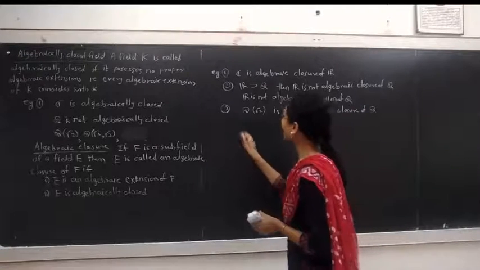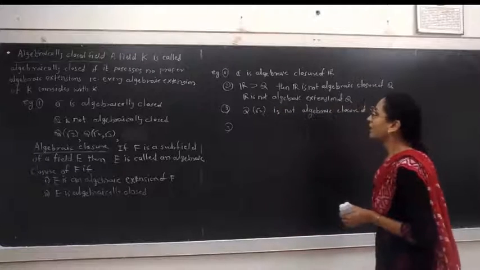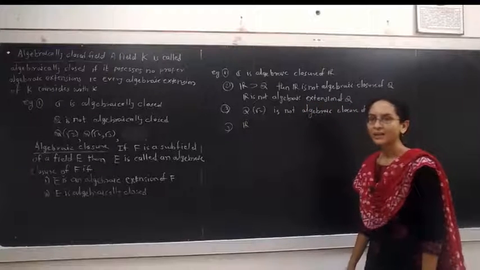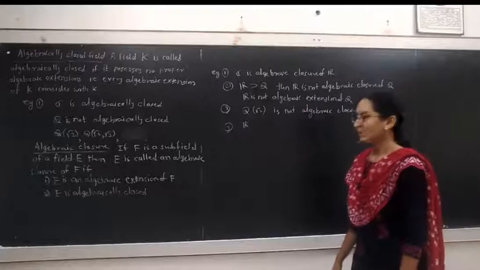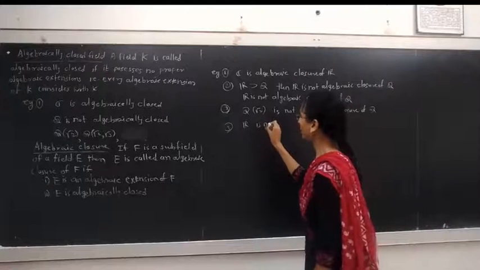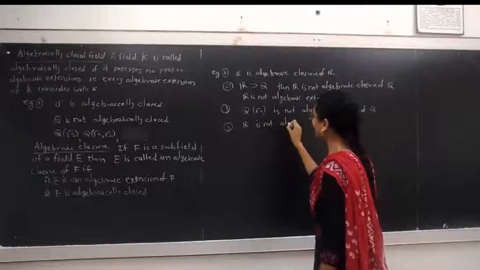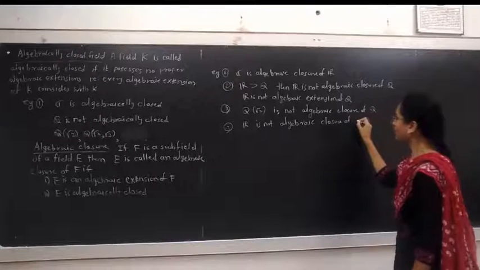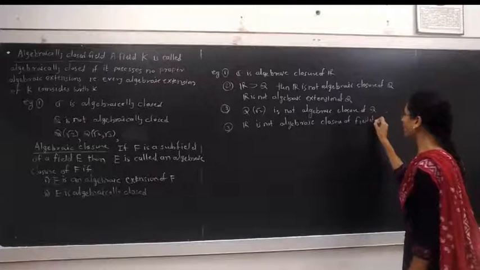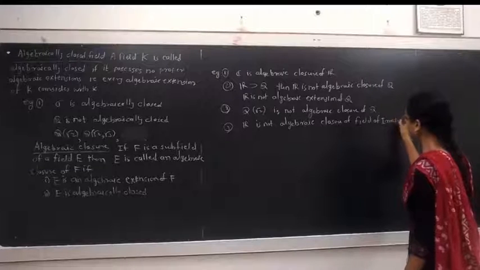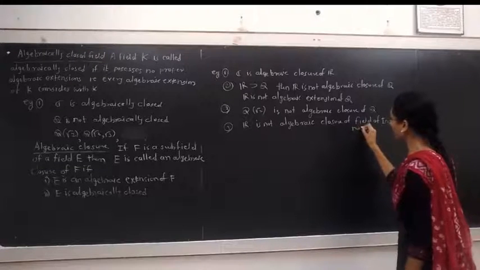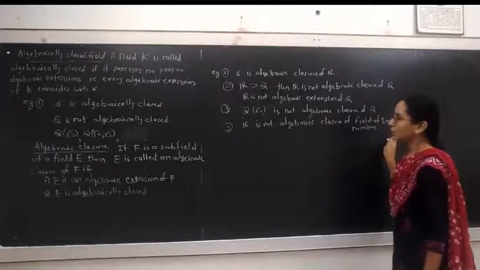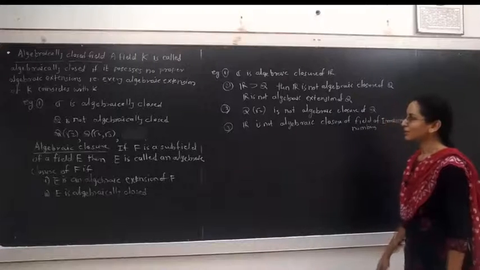Similarly, we can say that the set of real numbers is not the algebraic closure of the field of irrational numbers, because R is not algebraically closed.